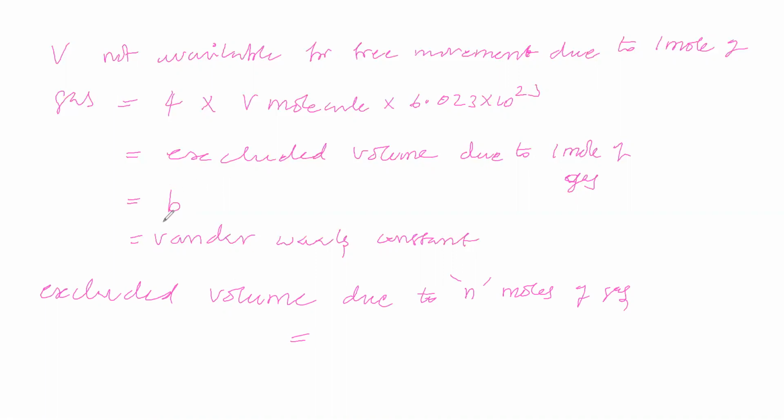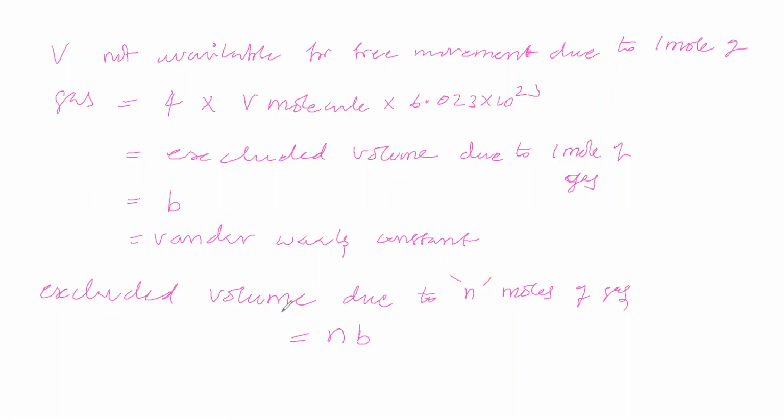That is the definition of B, and it is equal to 4 into volume of a molecule into Avogadro number. Now the question is the excluded volume due to n moles of gas. You multiply this van der Waals constant B with n, giving nB. This is called the excluded volume.